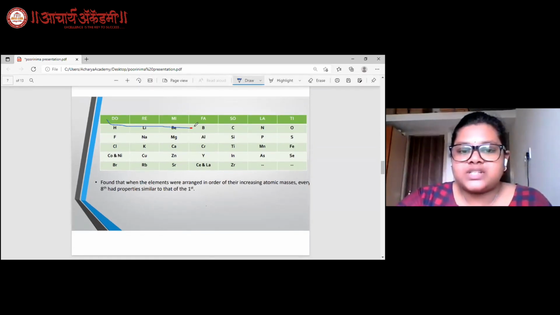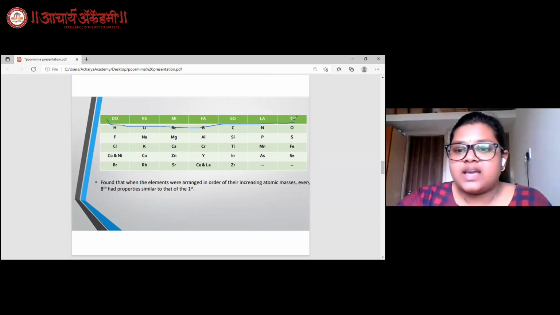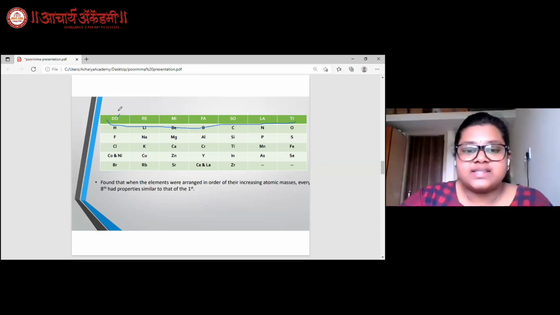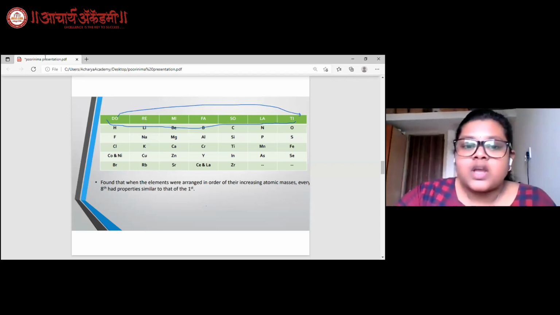These are the notations used in the West, which are similar to the Indian notations. Do signifies sa, then re, ga, ma, pa, dha, ni. And as sa repeats itself after ni, do too repeats itself after ti.